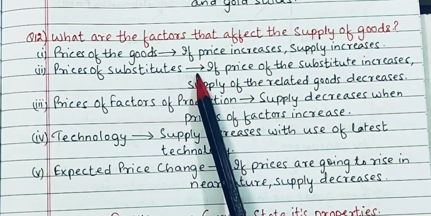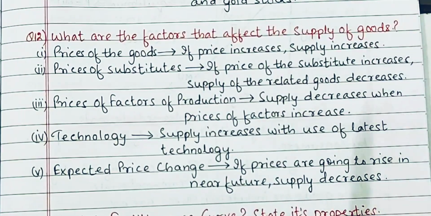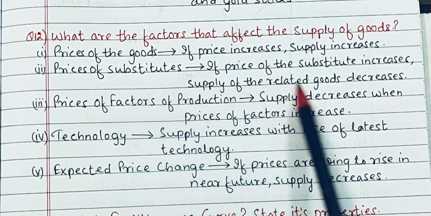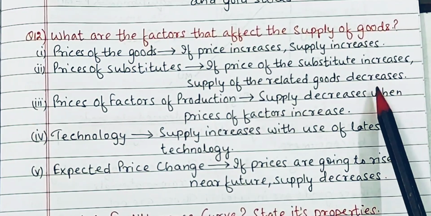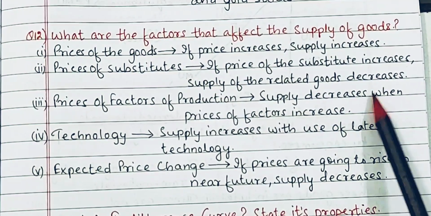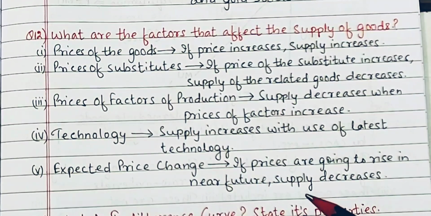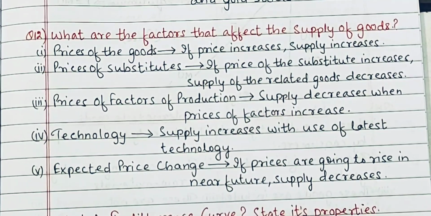First, prices of the goods. If the price increases, the supply will increase. So, on this basis, you can expand your answer. Then, prices of substitutes. If the prices of substitutes increase, the supply of the related goods will decrease. अगर फॉर एग्जांपल फ्रेंड्स, अगर चाय पत्ती टी के प्राइसेस अगर बढ़ते हैं तो कॉफ़ी की सप्लाई बढ़ जाएगी, क्योंकि लोग ज़्यादा कॉफ़ी डिमांड करेंगे.